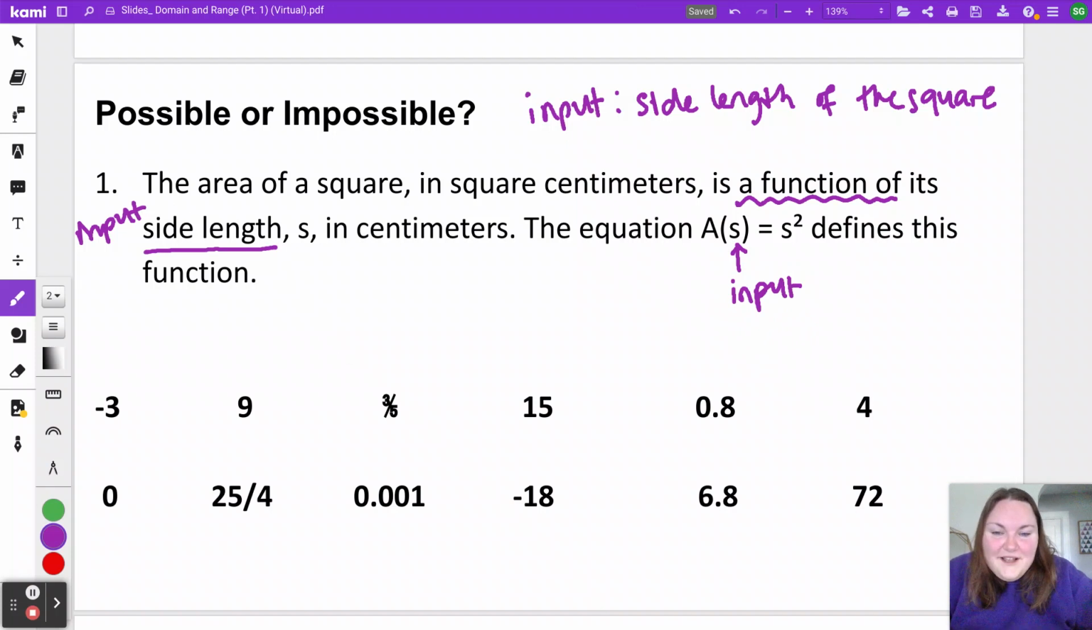So for this first one, pause the video and looking at all these different values below, make a list of which ones are possible and which ones are impossible for this situation. Come back to the video when you have your answer.